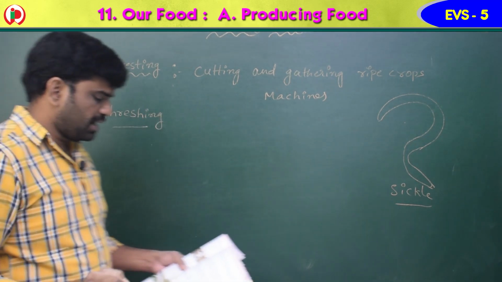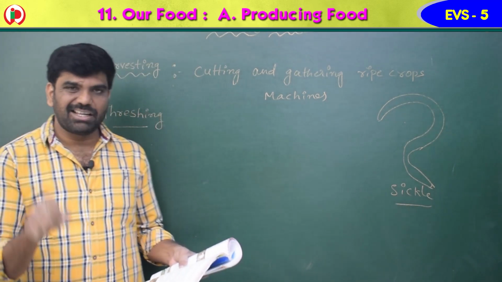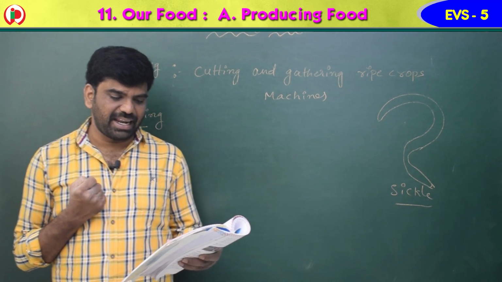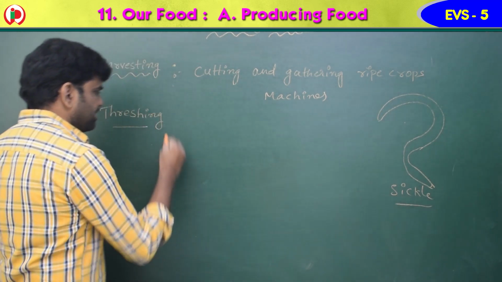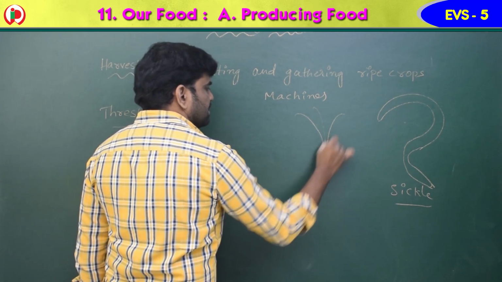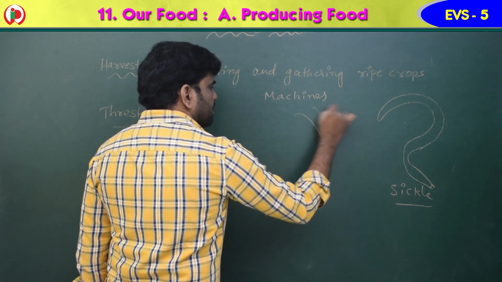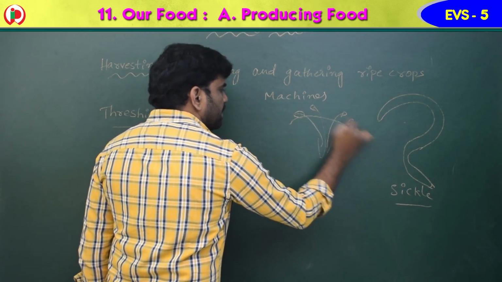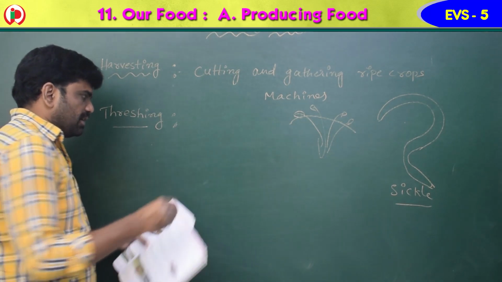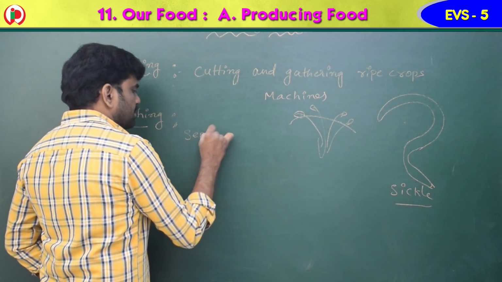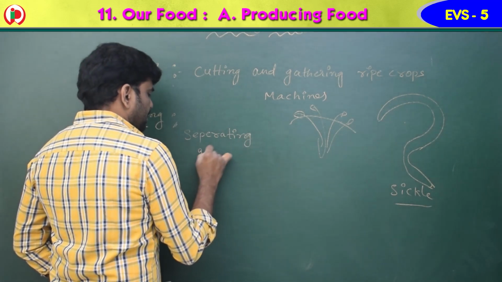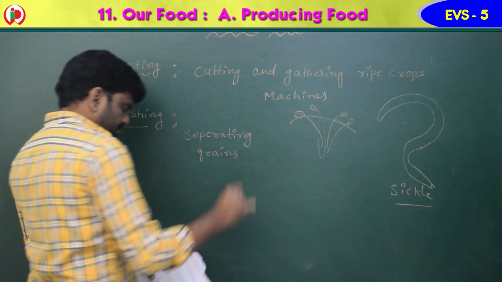Threshing is nothing but beating the crop to get the grains. Threshing is the process of separating grains from harvested stalks. Usually if we go for the stalks, they will be like this, children. The grains will be present here. So in order to get the grains, you have to beat. That is called threshing, separating grains.